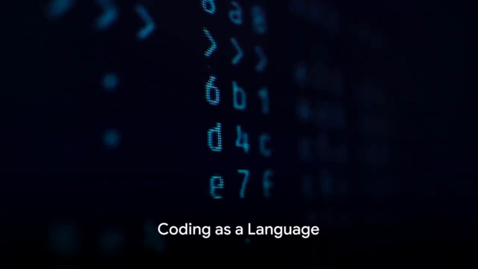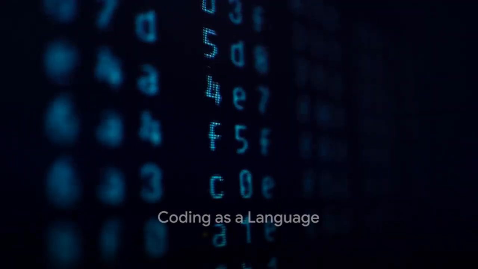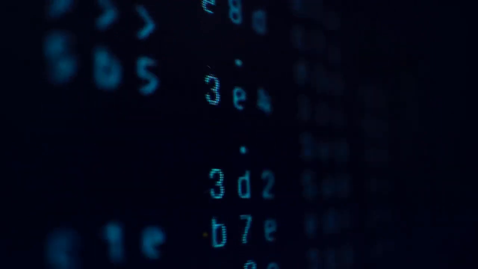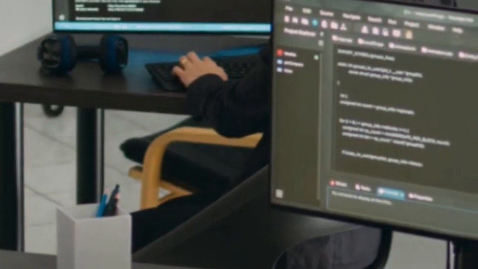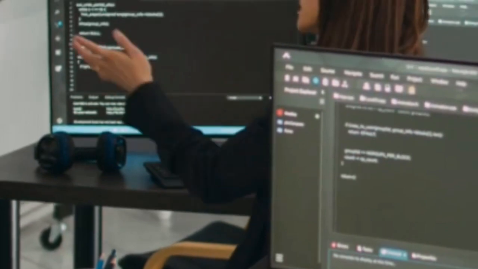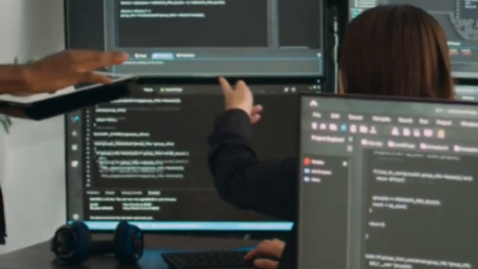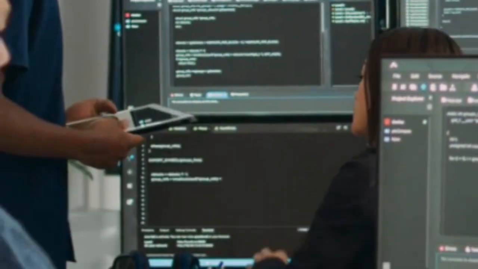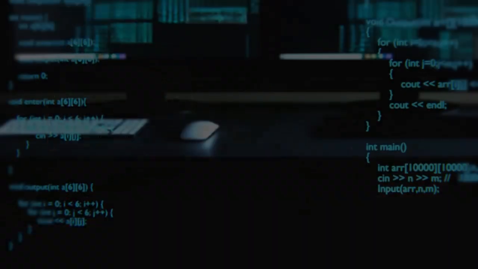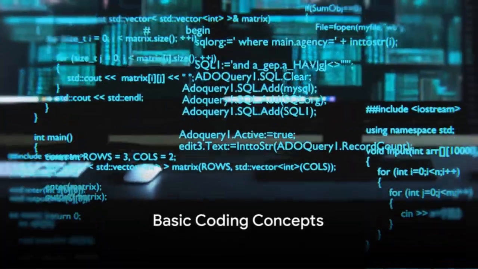Imagine coding as a language. Like any language, it has vocabulary, grammar, and syntax. The vocabulary is the commands or instructions. The grammar is how you structure those commands, and the syntax is the correct order of those commands. Coding is the language we use to communicate with computers and tell them what to do. Let's delve into some basic coding concepts.